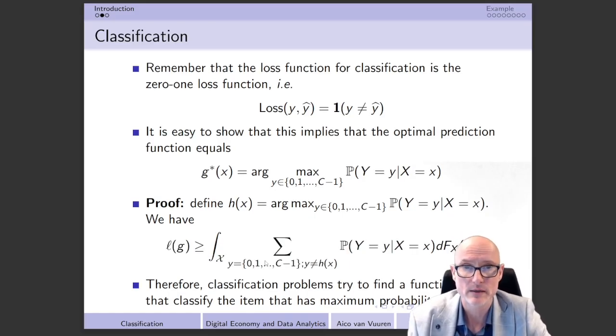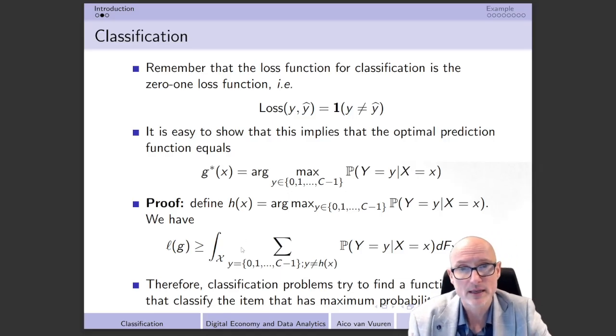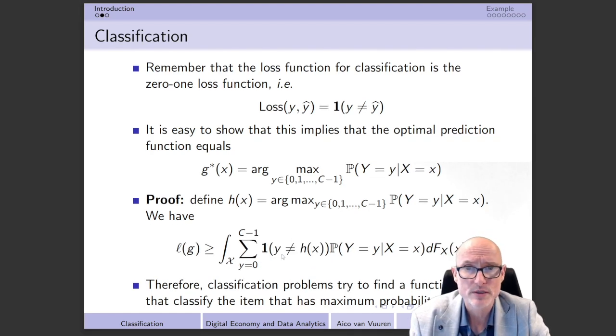Remember, of course, that the probability that we don't throw 6 is equal to the probability that we throw 1, 2, 3, 4, and 5. So that's essentially what we do here as well. And then we should realize that this can actually be rewritten in this indicator format. What I can do is sum over all the potential outcomes, but then I need this indicator function that indicates, of course, that y is unequal to h(x).